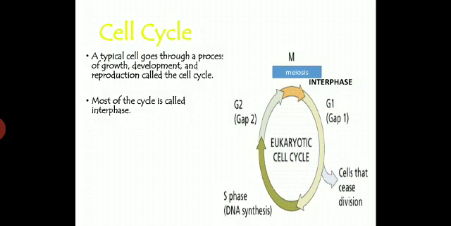Most of the cell cycle, or you can say the major time, remains in interphase. Division takes place for an hour in a 24-hour cycle, and interphase is a 3-step process, that is G1 phase, S phase, and G2 phase.